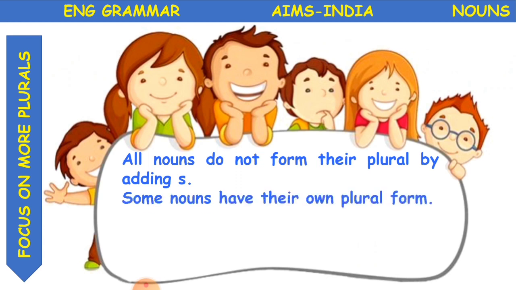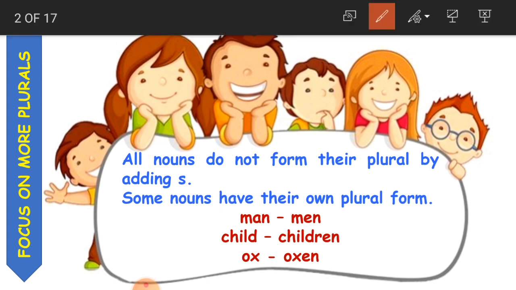Here, if you see, all nouns do not form their plural by adding s. Some nouns have their own plural form. See here it is written: all nouns do not end with s in the plural form. Some nouns are different. They have their own plural form.